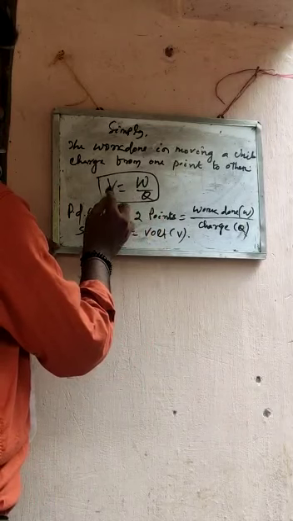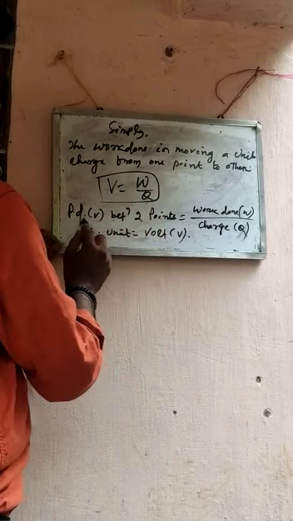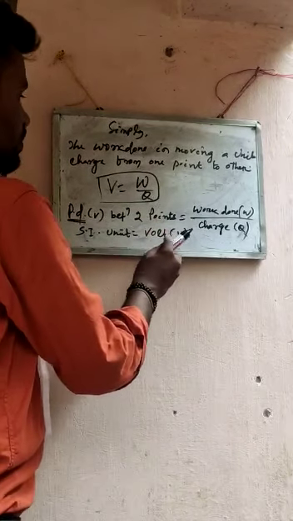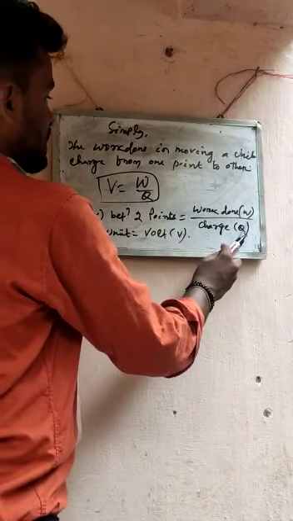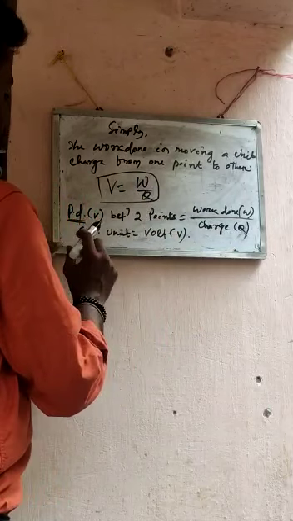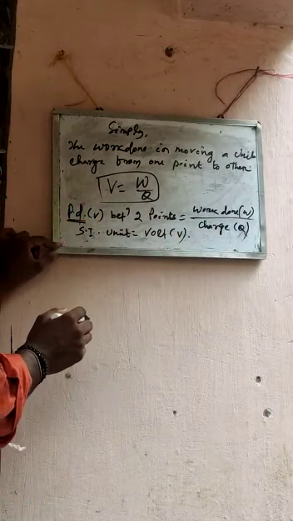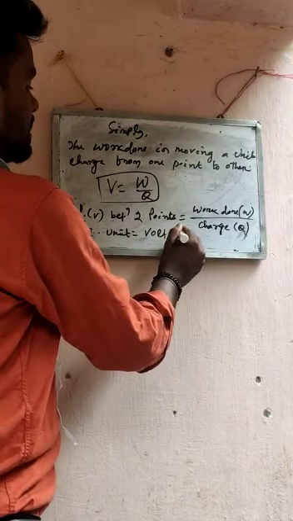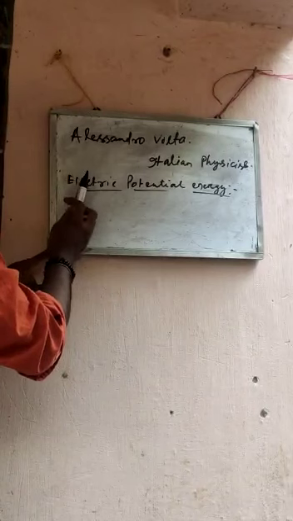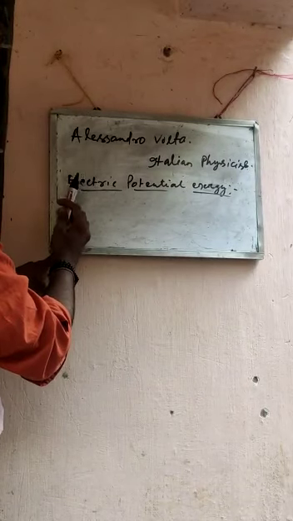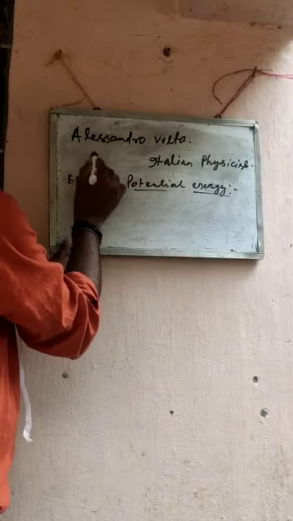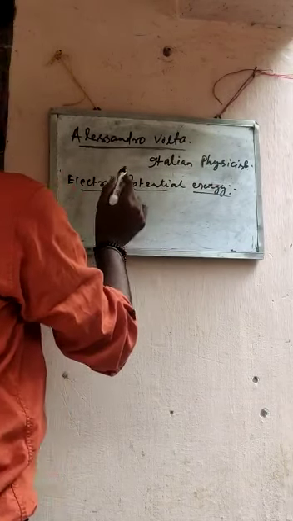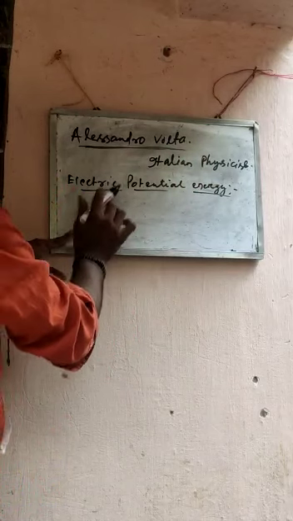So according to this, our formula is V equal to W by Q, where V is the PD. PD means potential difference between two points, equal to the work done W by charge Q. So V equal to W by Q, and its SI unit, a very important topic, is the volt, denoted as V. The SI unit of electric potential difference is named after the Italian physicist Alessandro Volta. According to his name, the SI unit of potential difference is the volt.